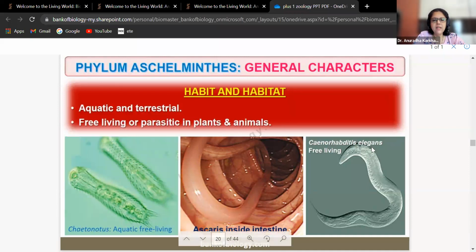This is Caenorhabditis elegans, which is a free-living nematode. Look at Caenorhabditis. Caenorhabditis will come in your molecular biology also, in genetics. It is one of the organisms on which a lot of study, genetic study, has been done.